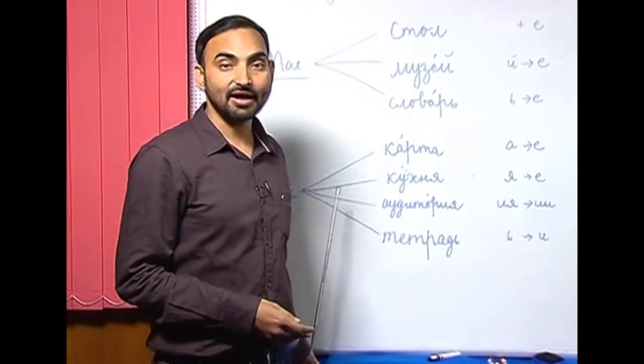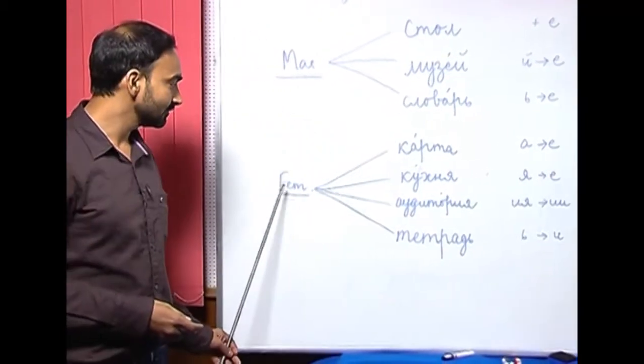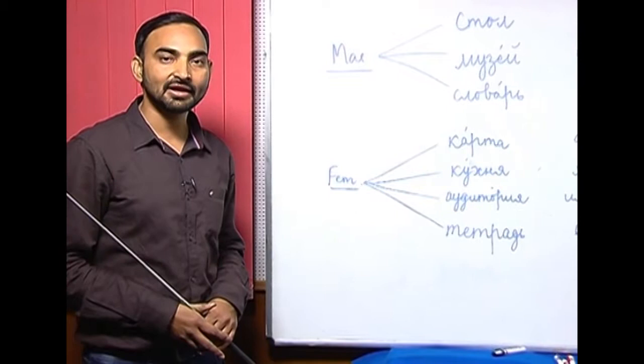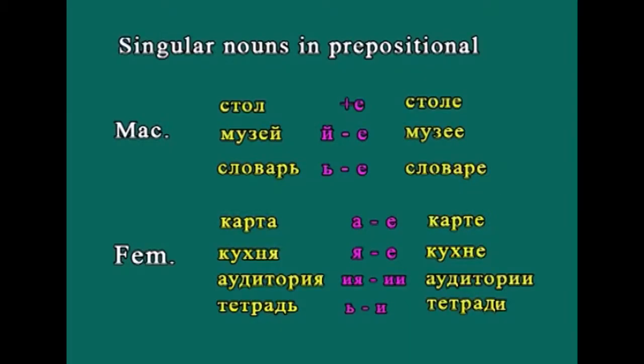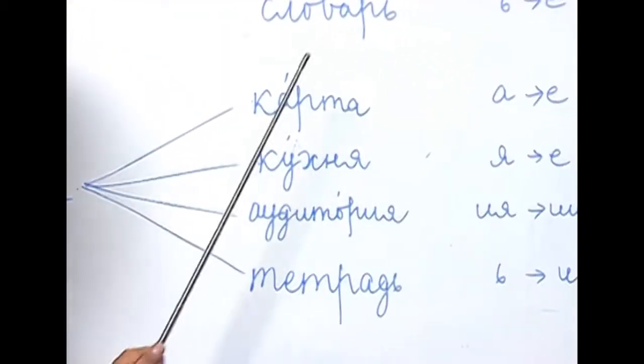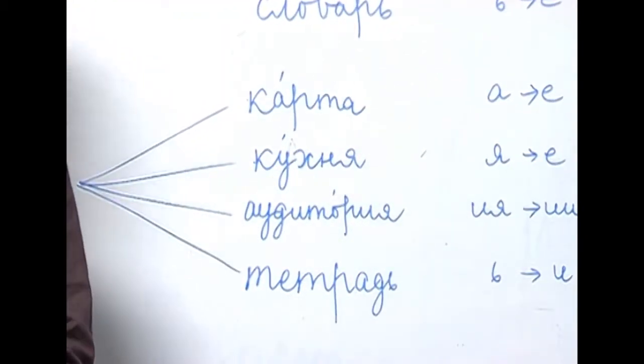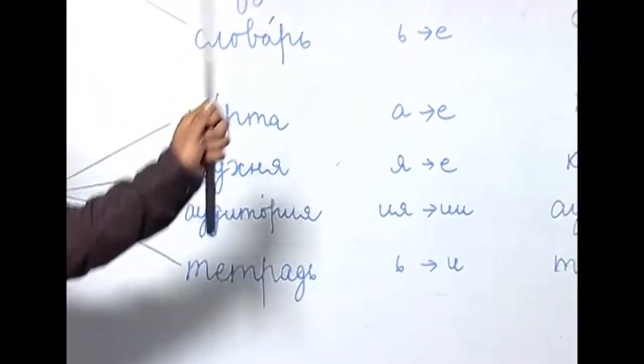Next we have feminine nouns. So, how do we change the feminine nouns in the prepositional case? For example, let us take the first ending of the feminine noun, which is the hard vowel а ending nouns. Карта, карта is map. So, how do you change карта in the prepositional case?